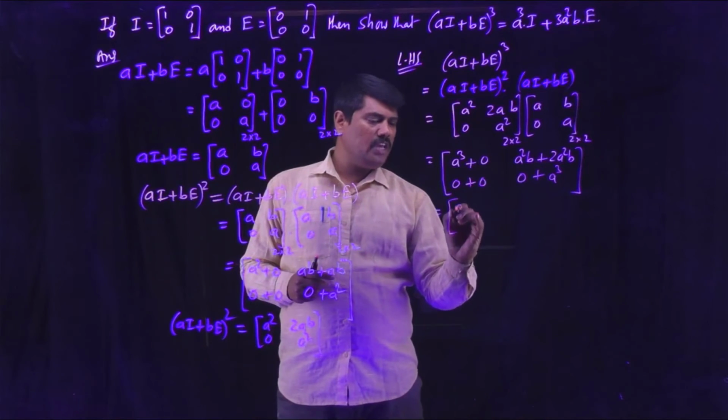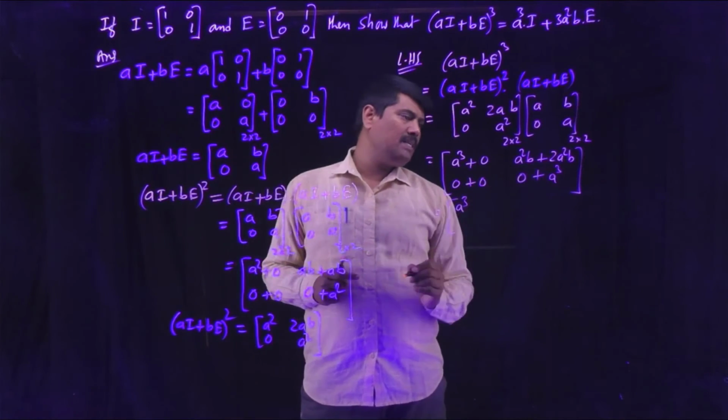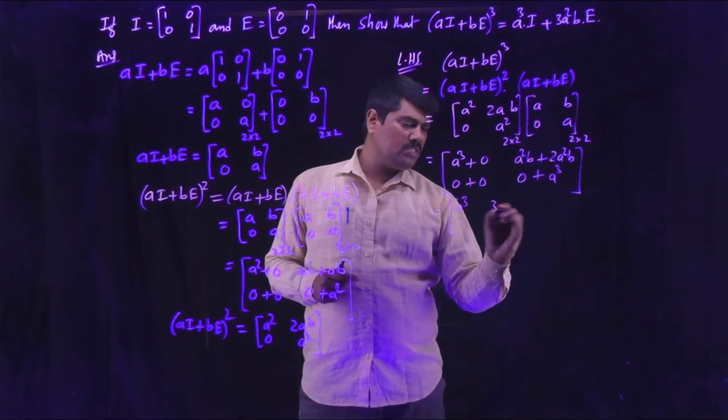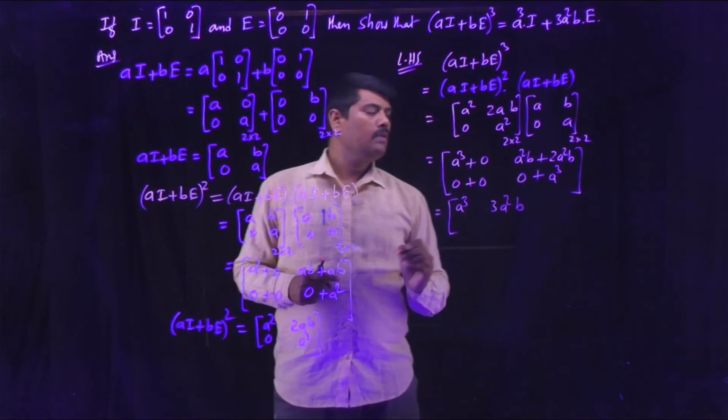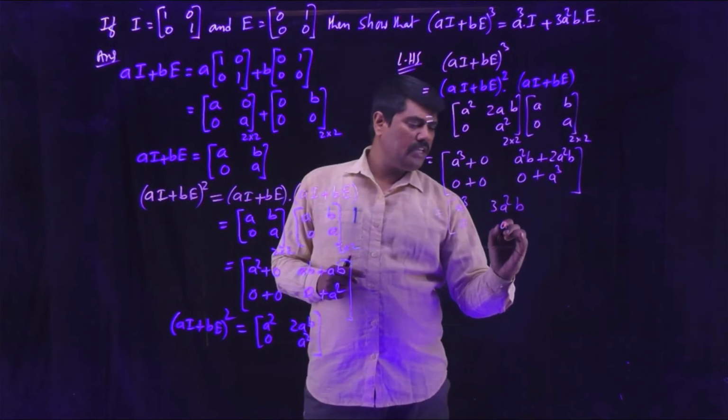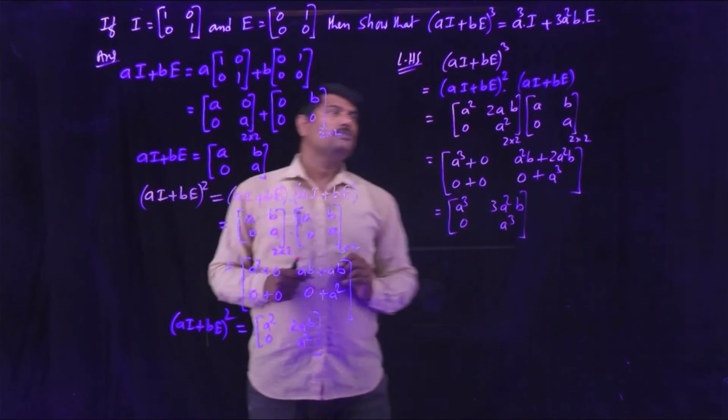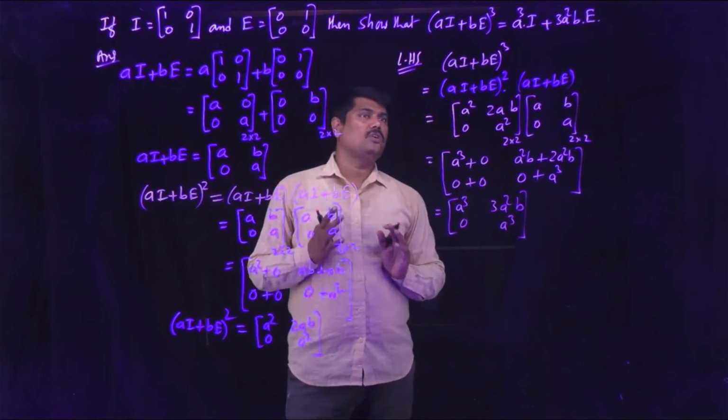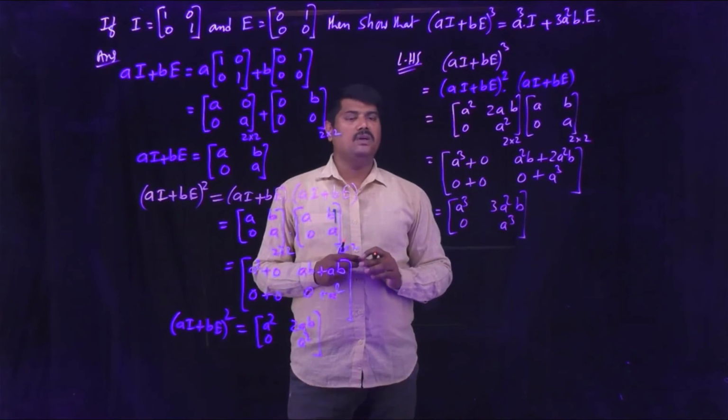So you will get [a^3, a^2 b plus 2a^2 b which is 3a^2 b; 0, a^3]. So this is the matrix LHS (aI + bE) whole cube.